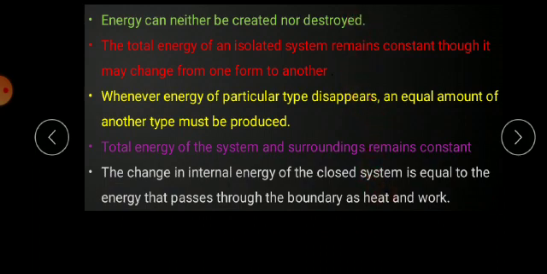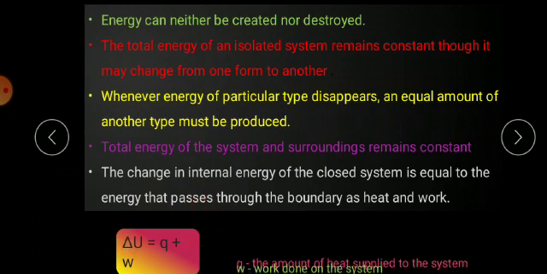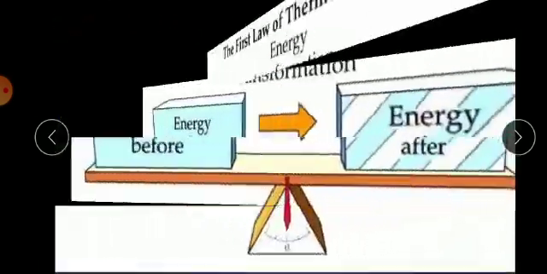So these are the statements for the first law of thermodynamics. What is the formula for the first law of thermodynamics? Del U is equal to Q plus W. Del U, you know, is the internal energy. Clear? And Q is what? The amount of heat supplied to the system. What is W? The work done on the system.